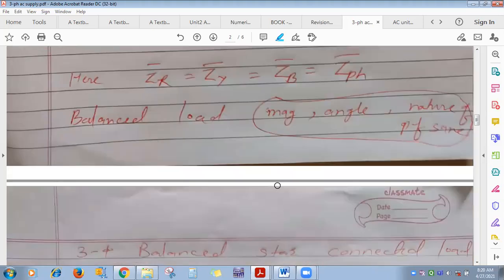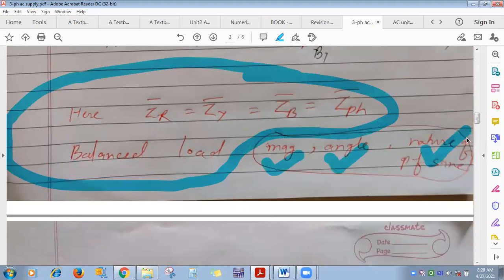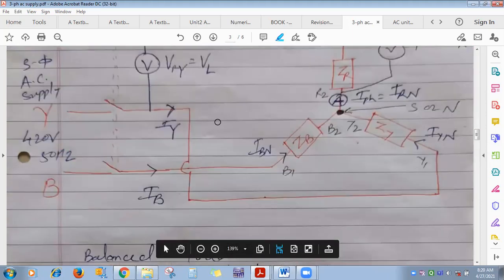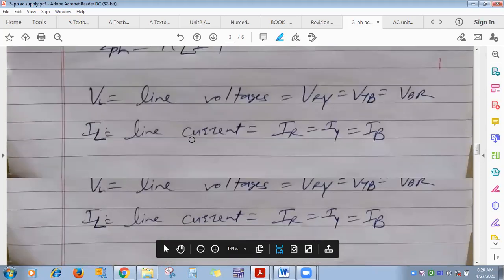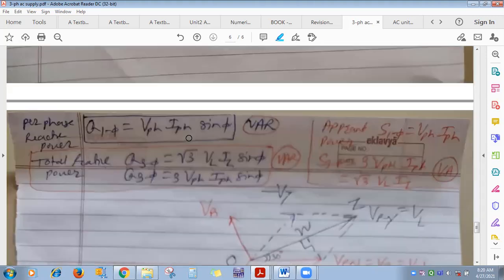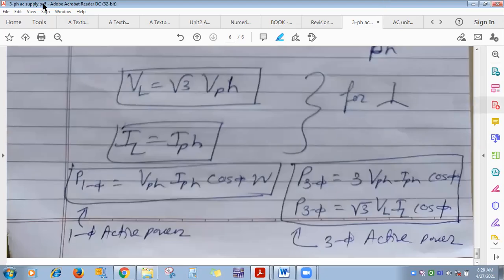Again, balanced load means what? Magnitude also must be same, angle also must be same, and nature of power factor must be same. All three must get satisfied, then it is a balanced load. This point we have seen. Then this is the star connection. For star connection, whatever the derivation, based on this there are numericals, and based on these relations, numericals and theory questions.